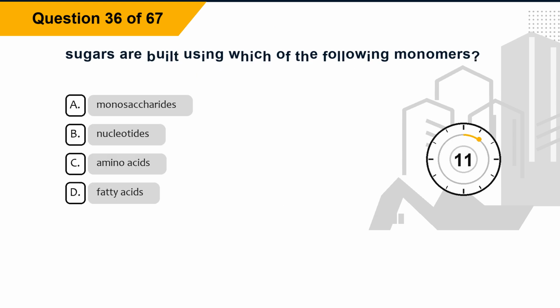Question 36. Sugars are built using which of the following monomers? Option A, monosaccharides. Option B, nucleotides. Option C, amino acids. Option D, fatty acids.